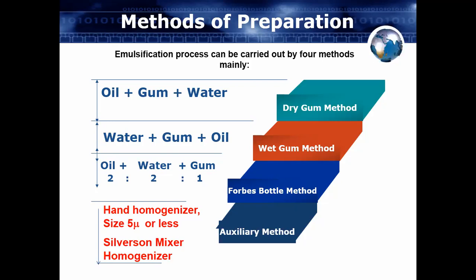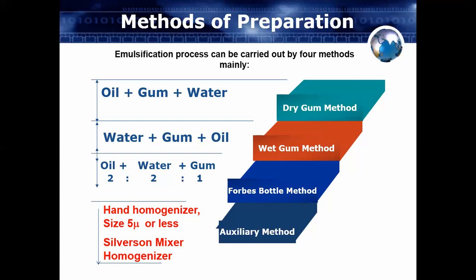So in both methods, we have to keep in mind which thing we are taking first. If you are taking oil first, then it is called the dry gum method. If you are taking water first, then it is called the wet gum method. Then another method is the bottle method.